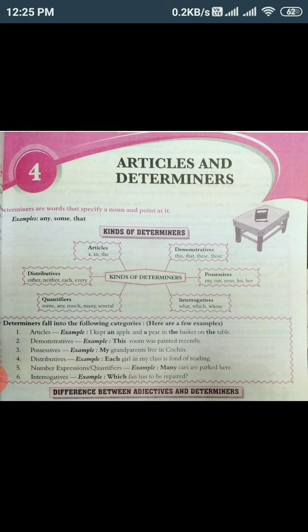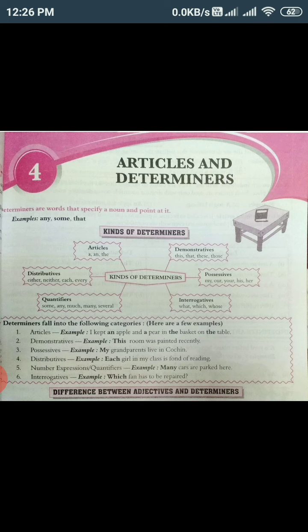They are limited in number, that is a, an and the, and you all know the use of it also, and we'll be studying in detail too. Now the next one is demonstratives. Demonstratives, as you all must be familiar, like we have read in pronouns and adjectives also. Same demonstratives are there, but here we use them as determiners, that is this, that, these and those.